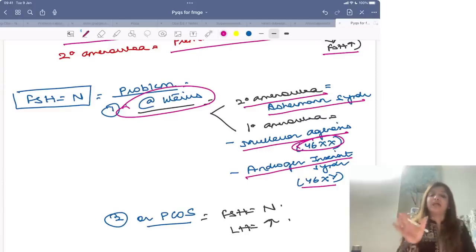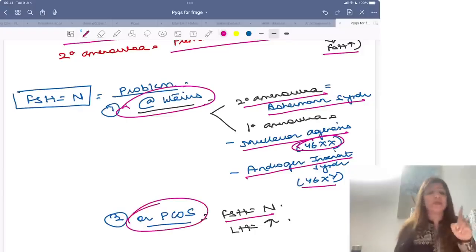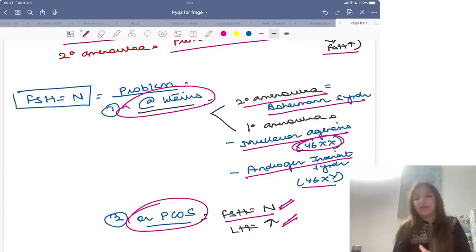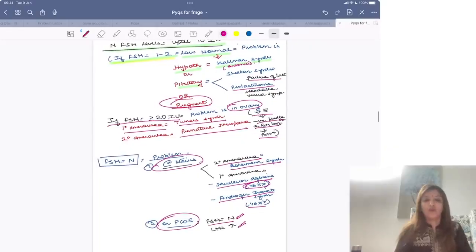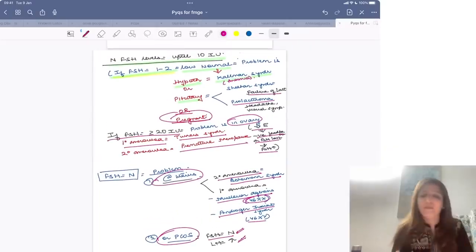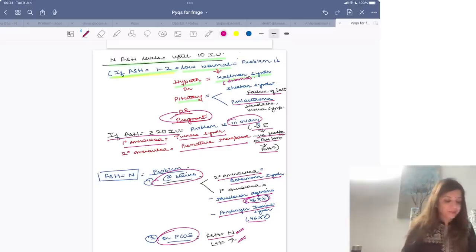Another reason which can lead to normal FSH and amenorrhea is PCOS. Please remember, in PCOS patients FSH levels are normal, LH levels are high, and they can present to you as a case of amenorrhea. So if you remember this chart, I want all of you to take a screenshot of this chart. If you remember this, your questions on amenorrhea will never be wrong, right?